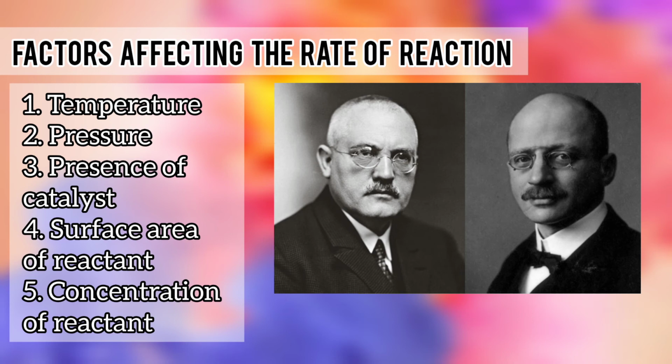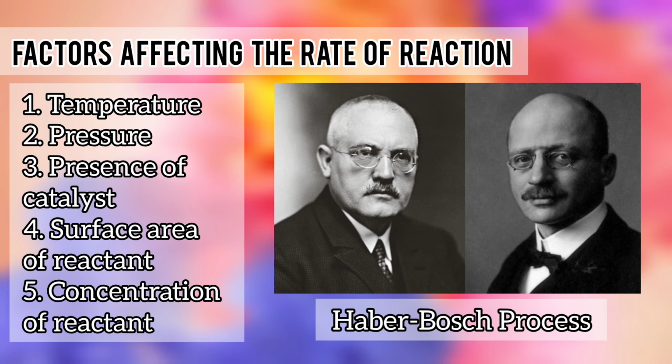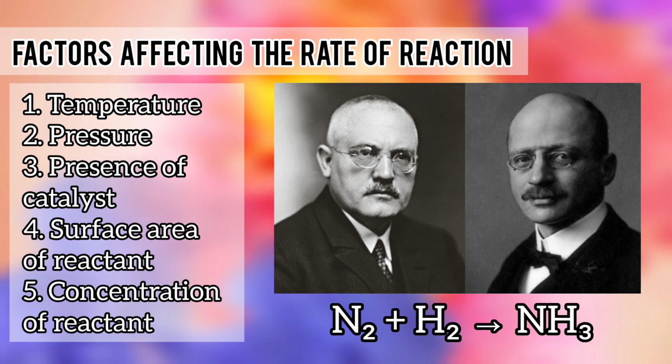However, in the first decade of the 20th century, German chemists Fritz Haber and Karl Bosch invented the Haber-Bosch process. In such process, Haber and Bosch subjected the nitrogen gas and hydrogen gas under high temperature and pressure, and with the use of a metal catalyst. Such method was able to synthesize ammonia from the combination reaction of nitrogen and hydrogen gases. This process revolutionized agriculture in the 20th century, as it initiated the production of artificial fertilizers.